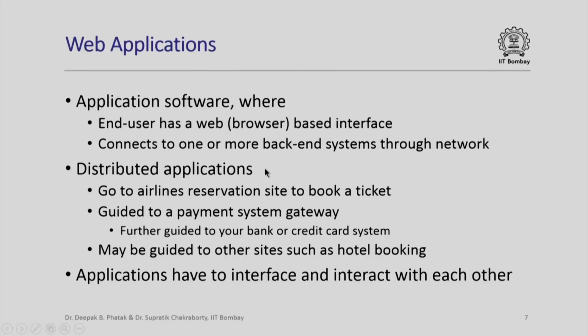To give you an example, suppose I want to reserve a ticket for a flight. I will go to the airline reservation site to book a ticket. That is my first application which I invoke. Once I am there and I select a ticket, I need to pay for it. So I am guided by that site to a payment system gateway, which actually is another application located on another server, maybe thousands of miles away. That payment system gateway will collect my credentials and may in turn guide me to my bank or credit card system where I actually make the payment.